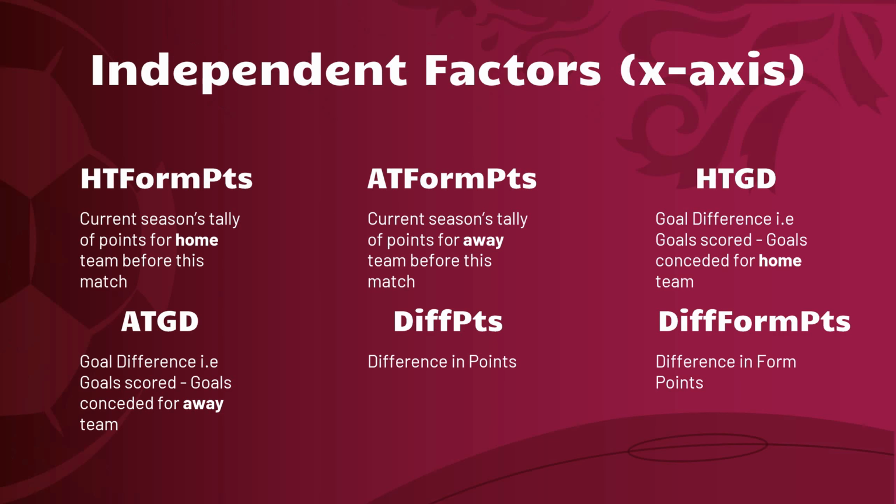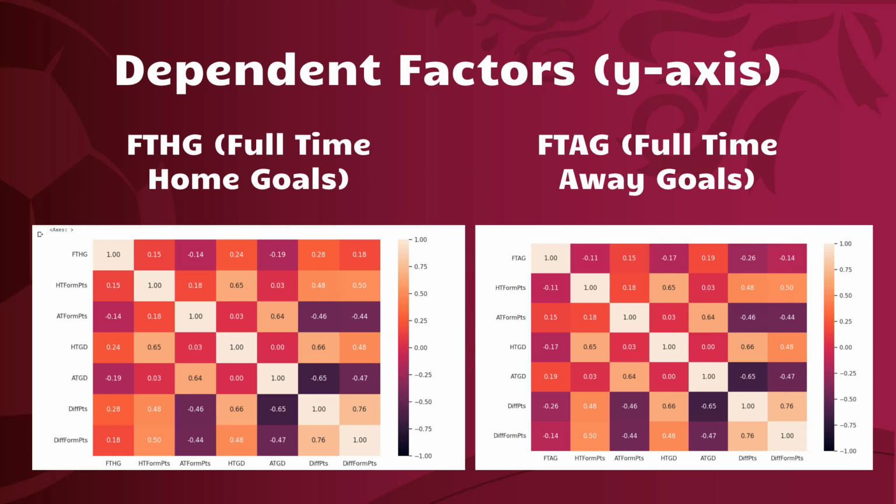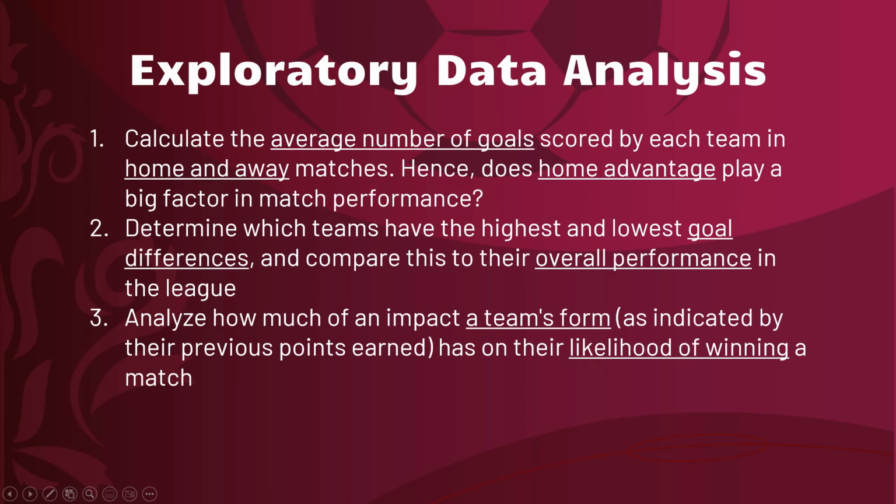The calculation of our correlation coefficients with all the available factors against the dependent factors led us to conclude that there were 6 factors that had a high impact on predicting the 2 resultant variables, since they had a high correlation coefficient values. This is the heat map to check the relationship between all the 6 predicted factors and the response variables. Now moving on to the exploratory analysis, where we formulated 3 questions as shown in this slide to explore, gain insights from the dataset and solve our problem statement.